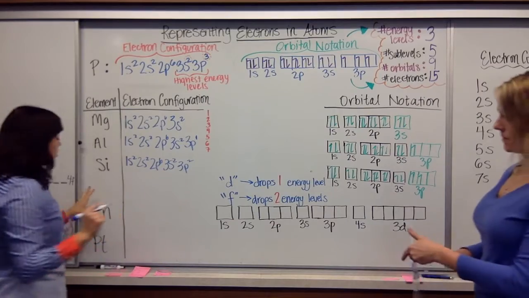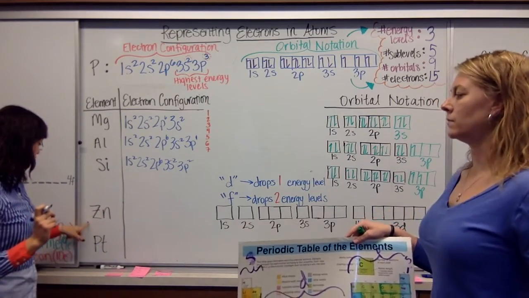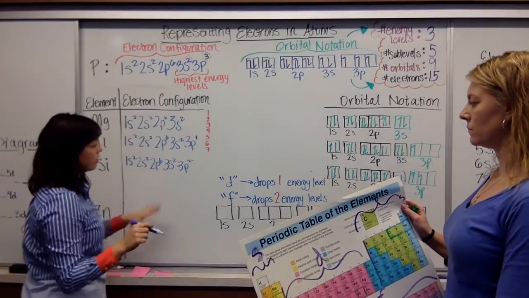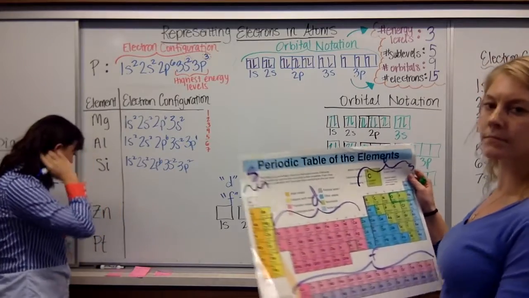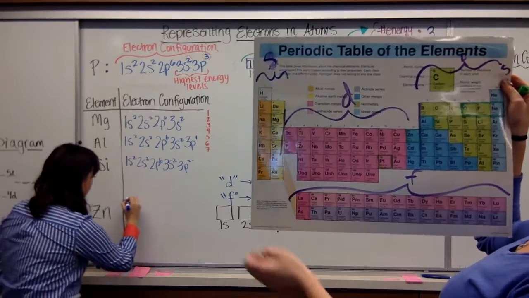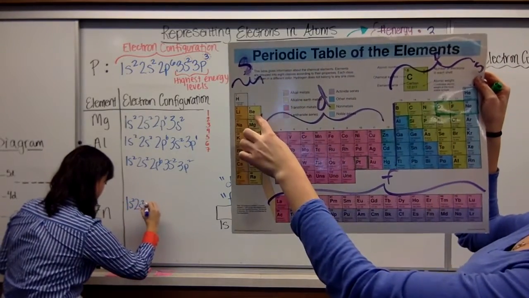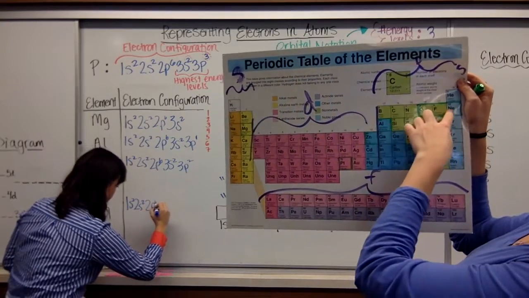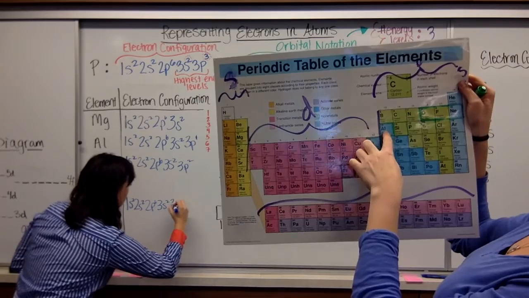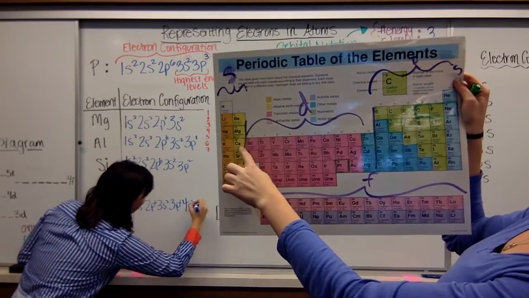Lastly, we are going to do zinc and then platinum. Zinc is going to help us demonstrate what happens with D and F orbitals. I start with 1s2, which takes us to helium. 2s2, to beryllium. 2p6, to neon. 3s2, to magnesium. 3p6, to argon. 4s2, to calcium.